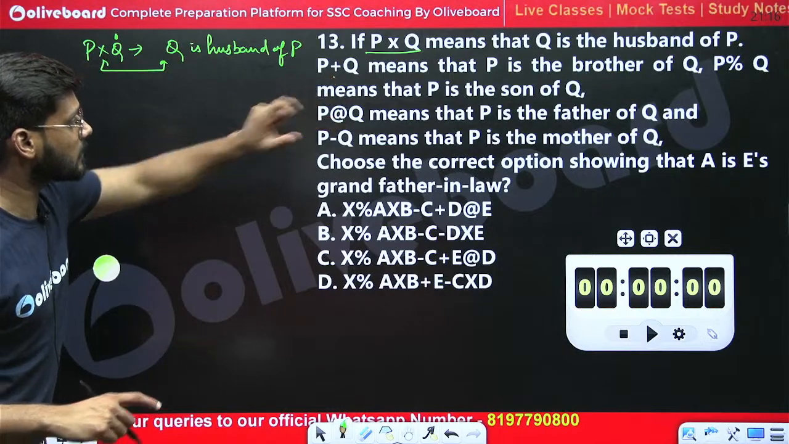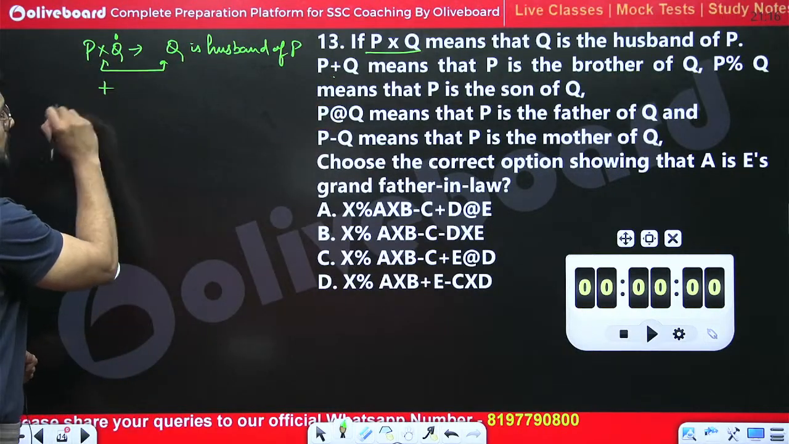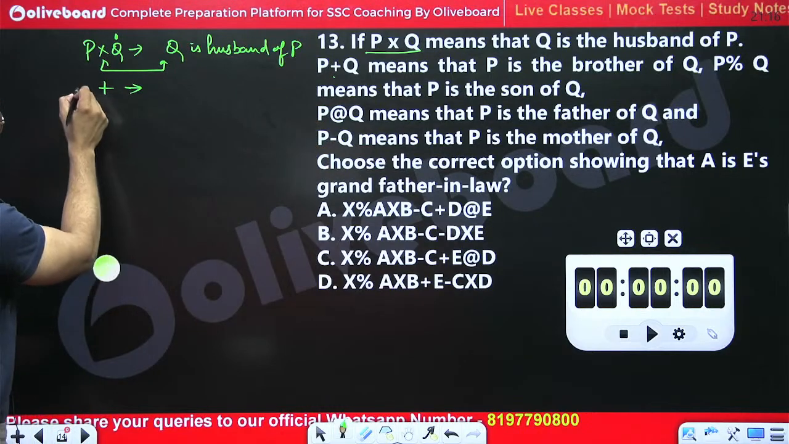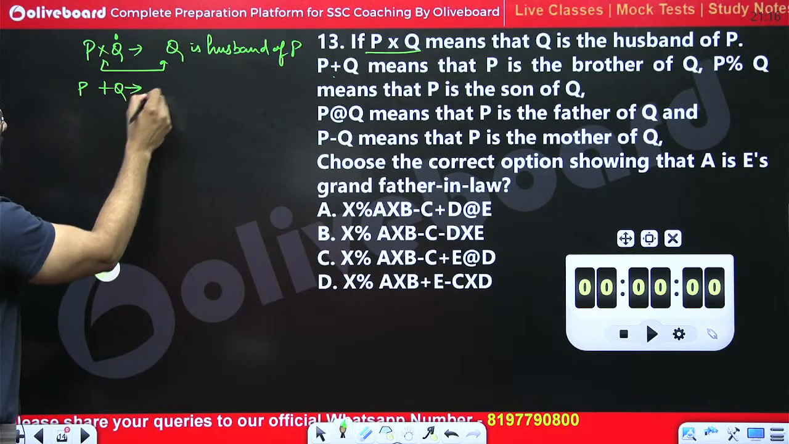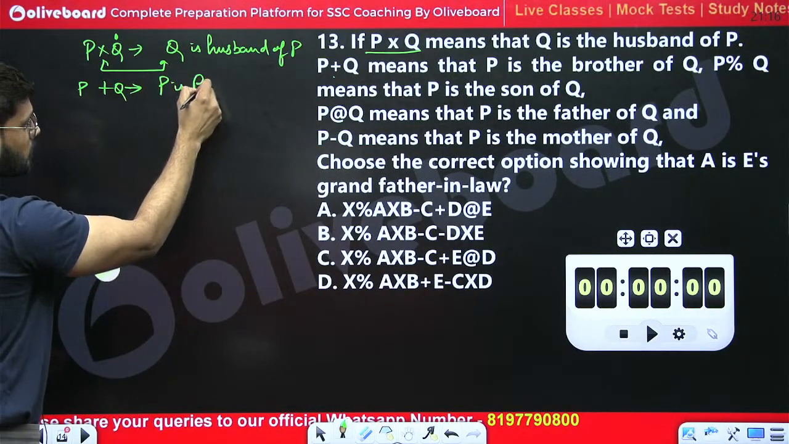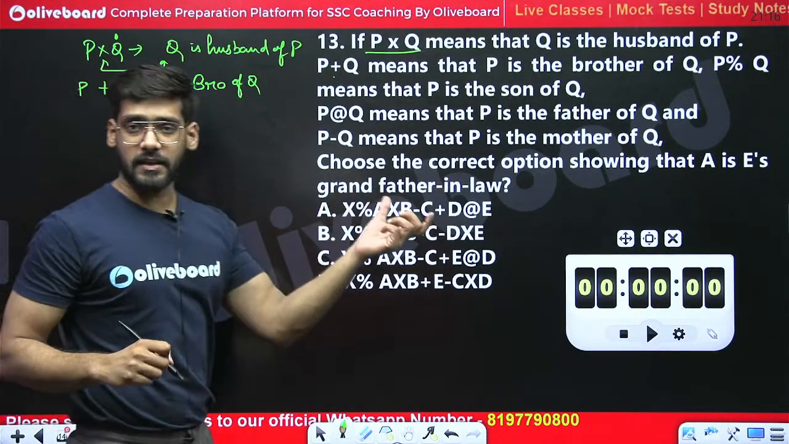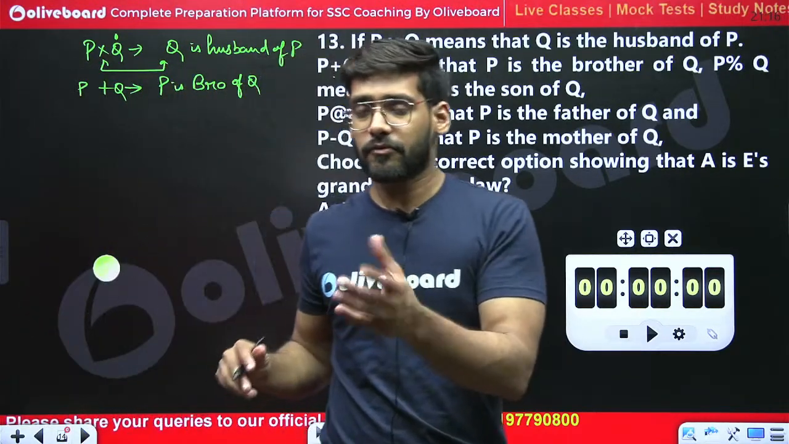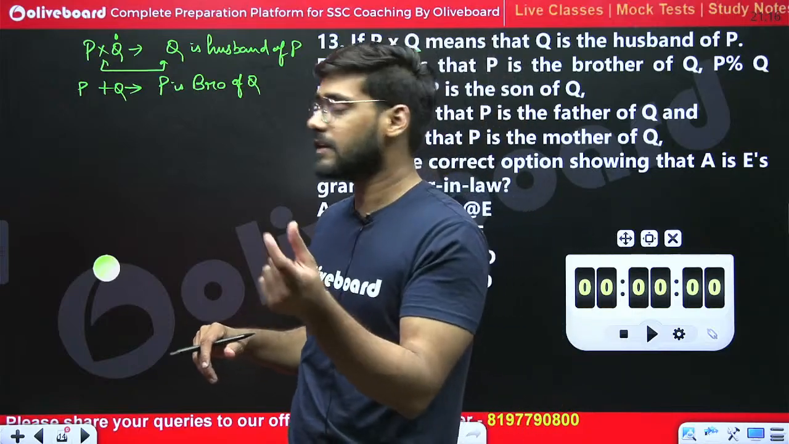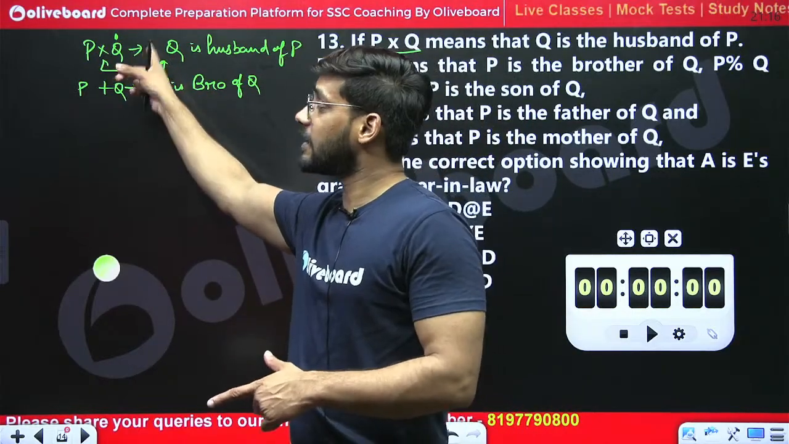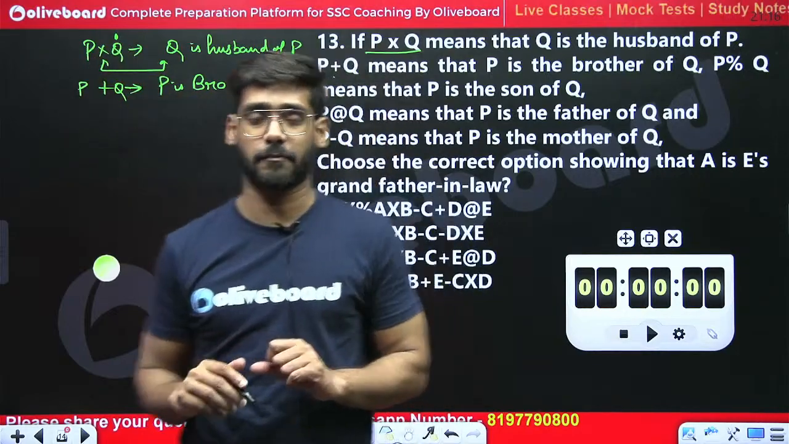What does this plus symbol represent? This plus symbol represents P is the brother of Q. The first person P is the brother of Q. So in the question, whenever we are getting plus, we have to consider it the brother. If we are getting multiply, then husband. And husband of whom? The second person is the husband of the first person. This is what it means.